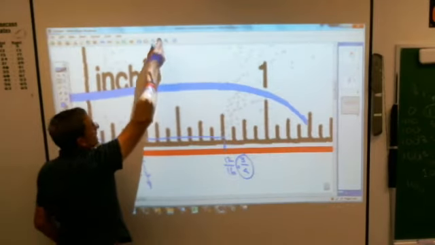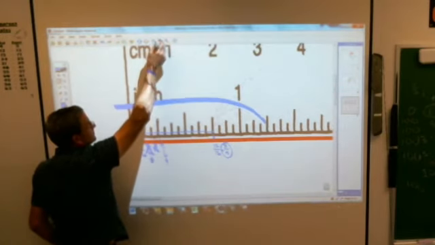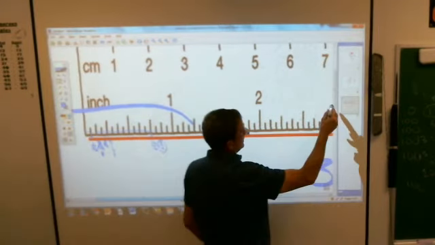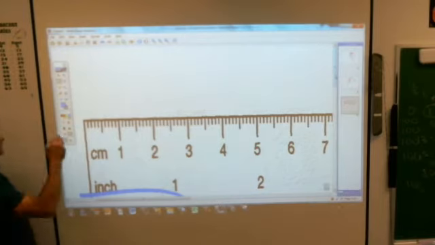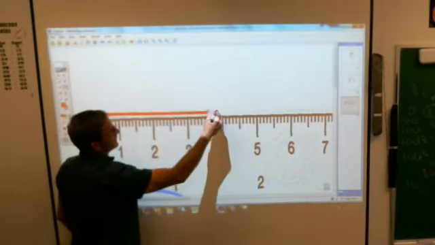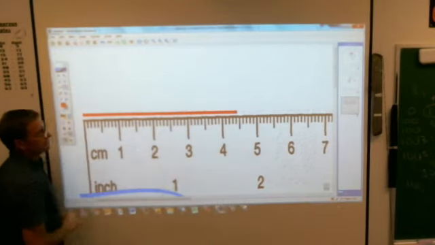Watch how easy this is. For the metric system, you are just going to be using centimeters and millimeters. Okay, so here's my line. Let's say my line stops right there.